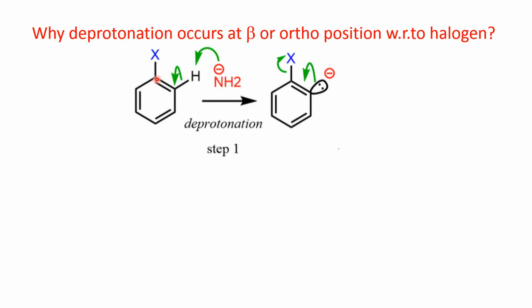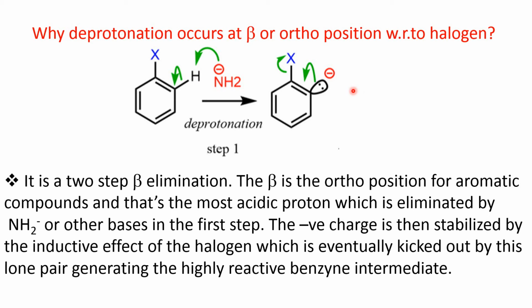Because this inductive effect is transmitted through the chain, and the maximum will be on the second carbon atom after the first atom. So this carbon atom will be more electron deficient or more positive, and this is the beta carbon atom. So this hydrogen from the beta or ortho carbon atom, this proton is taken up by this nucleophile, and this carbanion is formed.